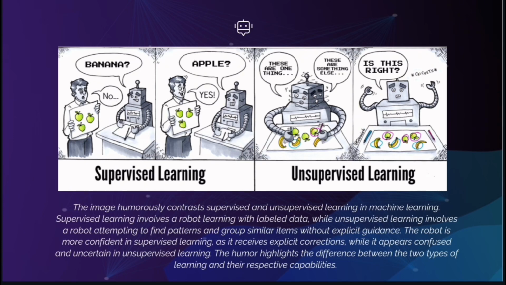On the other side, the robot seems confused looking at a mix of apples and bananas, saying this is one thing, this is something else, is this right, with crickets chirping in the background implying uncertainty. This represents unsupervised learning, where the robot is given a data set without labels or guidance. It tries to find patterns and group similar items together on its own without knowing the correct categories beforehand. In this case, the robot groups apples and bananas into different classes, but it isn't sure if it did it right because there is no explicit feedback.